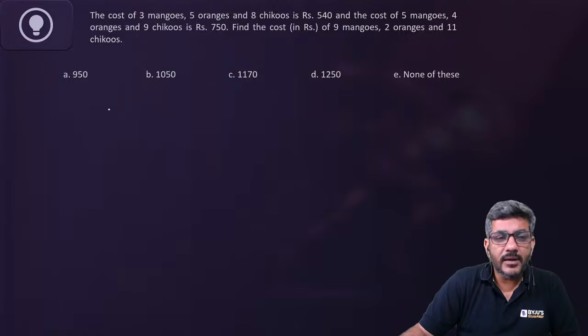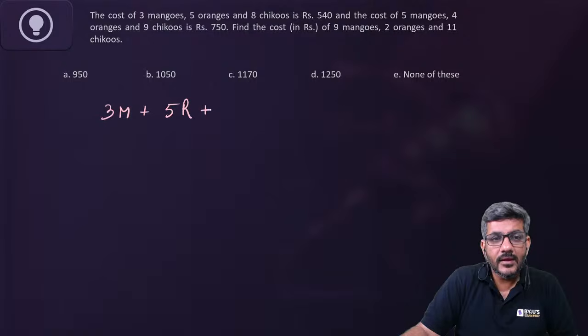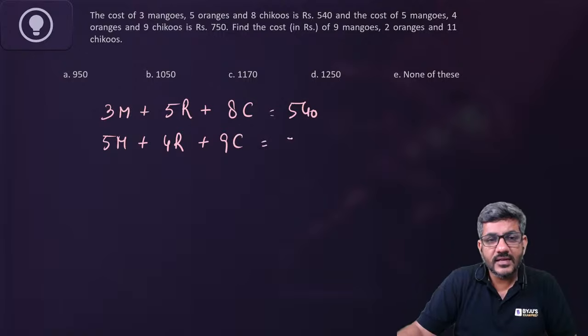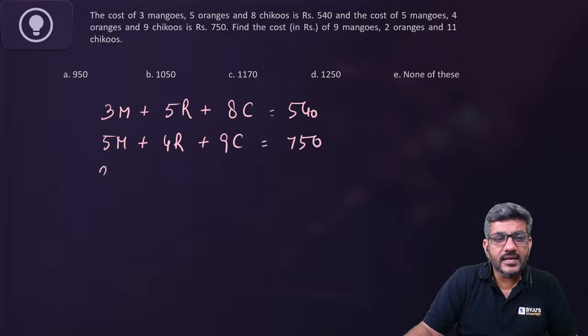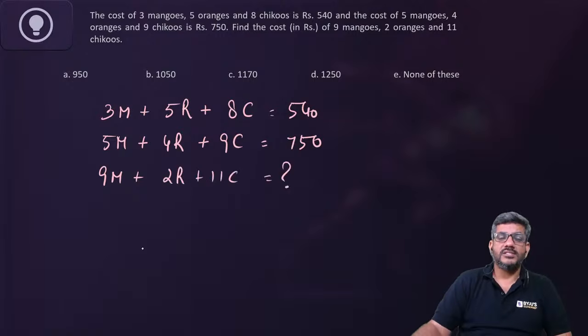The cost of 3 mangoes, let's call it 3M. 5 oranges, let's call it 5R. 8 chikus, let's call it 8C. This is equal to 540. 5 mangoes, let's call it 5M. 4 oranges, let's call it 4R. 9 chikus is 9C. That is given as 750. And he's asking you what is the cost of 9 mangoes, 2 oranges and 11 chikus. That is what the question is.